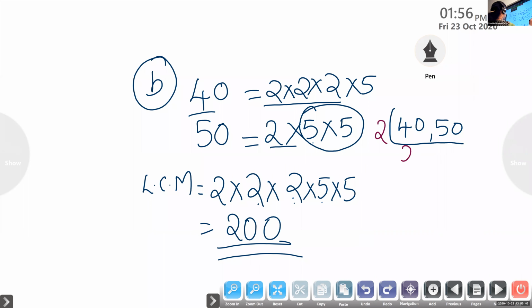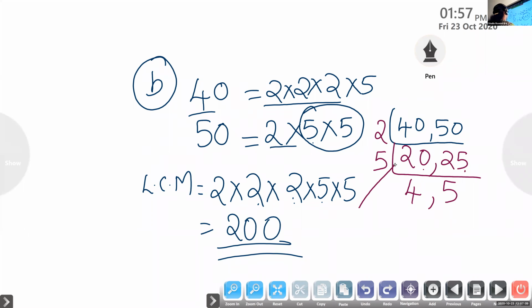20. 2 into 2 is 4. Okay. 50 divided by 2? 25. Now here it's 5, here it's 0. So we cannot divide by 2 further, and so take 5. Now 20, 4. Here 5, 5. If it is HCF, we will finish here. For HCF, we will take only 2 multiplied by 5. Is that clear, all of you? Yes, ma'am.